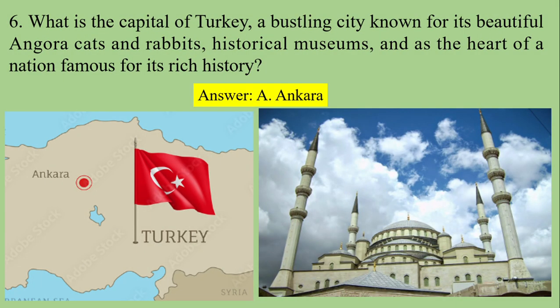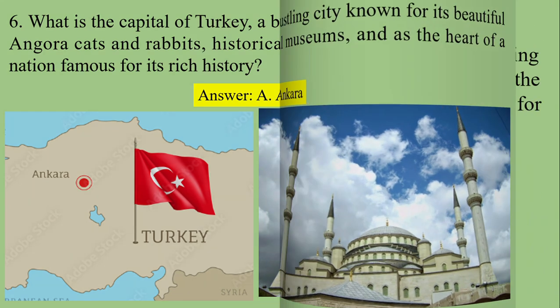The answer is Ankara. All right. So that is Ankara, and this is the famous landmark there. Okay, so the Kocatepe. This is the largest mosque in Ankara, Turkey. It was built in a classic Ottoman style architecture. It has beautiful interiors inside and is beautifully illuminated. So the capital city of Turkey is Ankara.